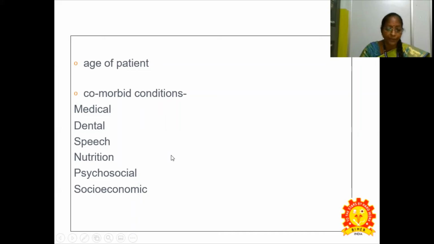So TNM staging means we rank that particular cancer. It has different stages: stage 0, stage 1, stage 2 and 3, and stage 4. Stage 0 is only the potential to become a cancer, so it is just the starting stage, which may or may not progress. In stage 1, it is a small area which can be treated. Stages 2 and 3 involve the lymph nodes, or a larger area affected by the cancer cells, spread to many areas in the body. Stage 4 means it has spread to other parts of the body. These are the TNM staging categories.